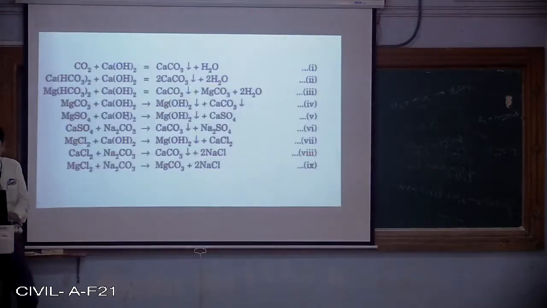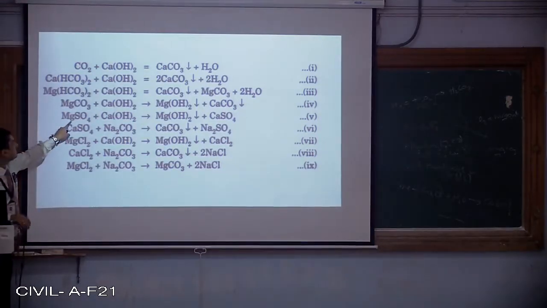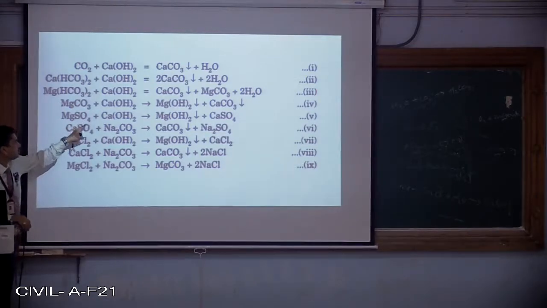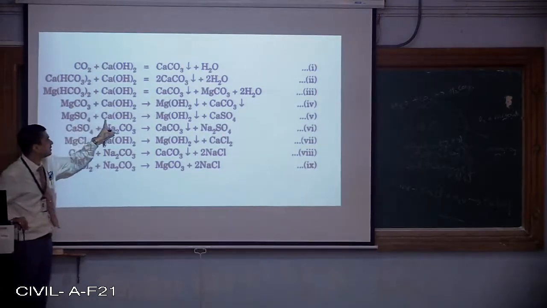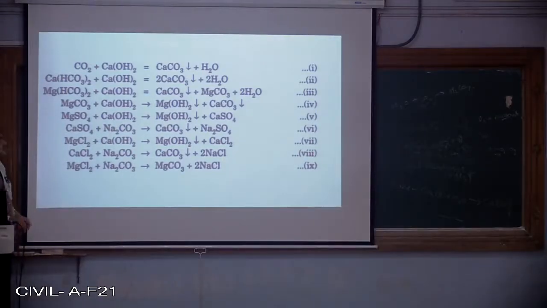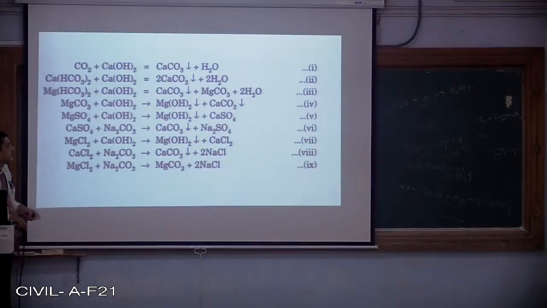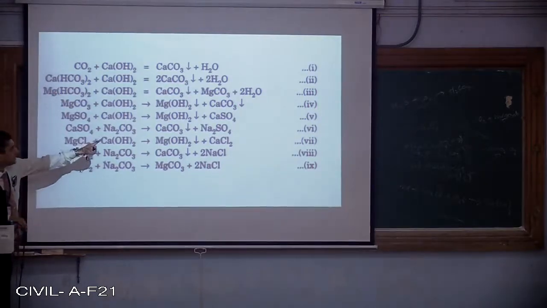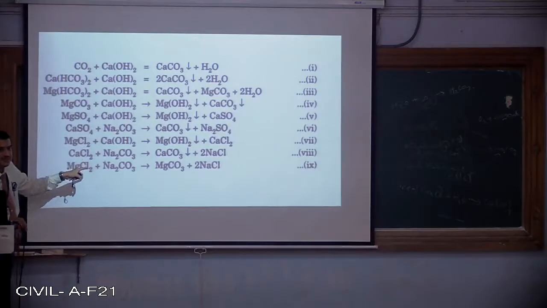So that means the magnesium sulfate will not be removed completely by calcium hydroxide. Why? Because Mg(OH)2 is a precipitate we are going to get, and the calcium sulfate. Since magnesium hydroxide is the precipitate, there is no problem.